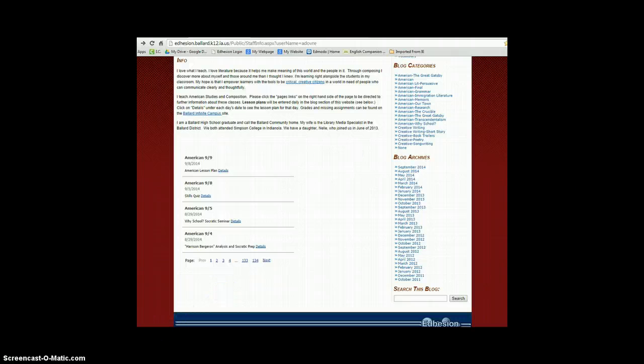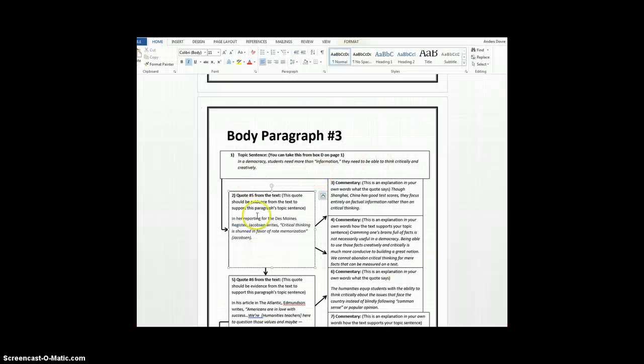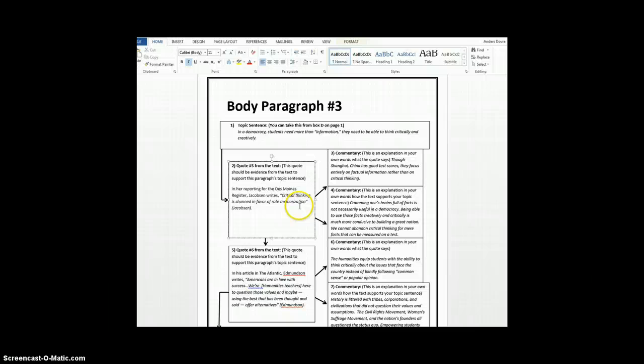hold on, I'm having some technical difficulty. Alright, if you want to go back to 825, you can see a lot of the articles that we read in class. You still may have difficulties finding something that fits exactly and supports exactly what you're saying. Then what I suggest doing is finding a quote that doesn't necessarily support what you're saying, but that can shed light on it.